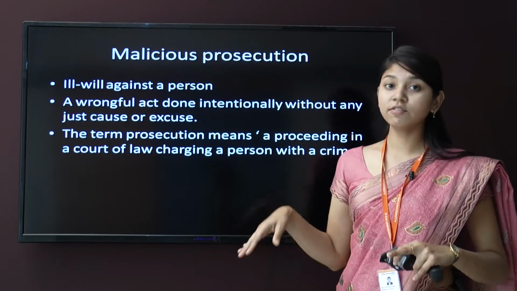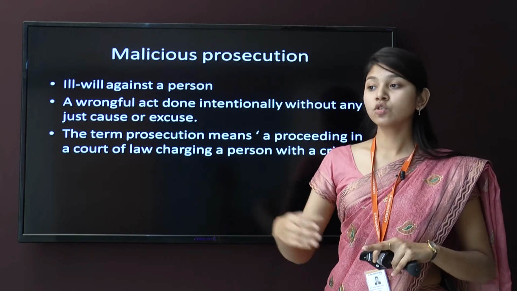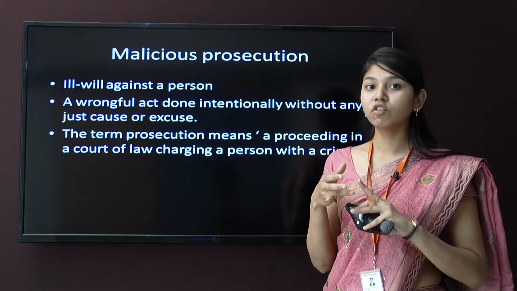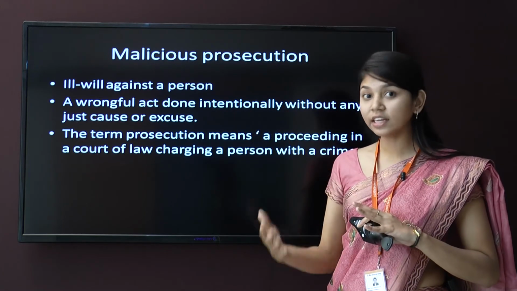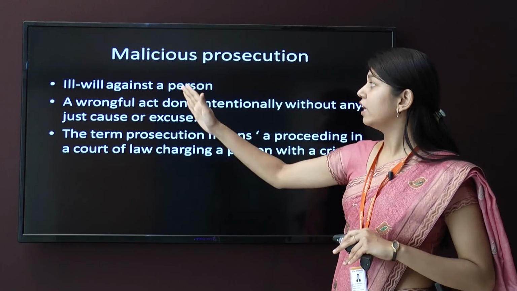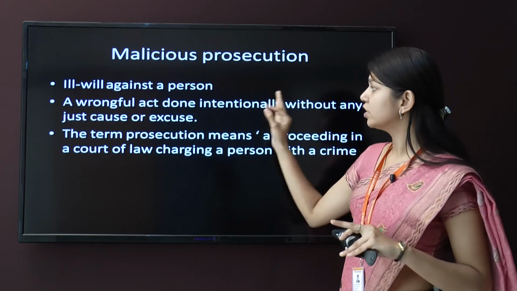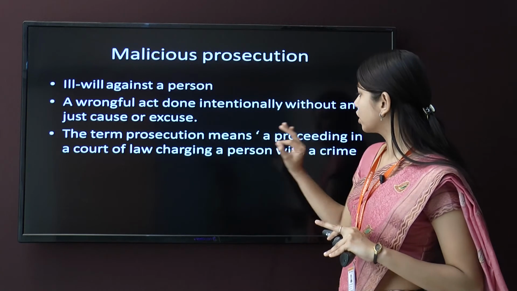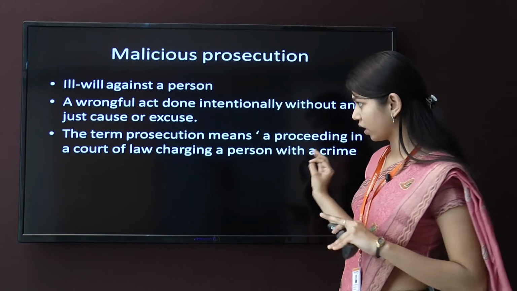Now, as I have said, we are studying tort relating to person. It is of four kinds: assault, battery, false imprisonment, and malicious prosecution. We have studied the earlier three. Now we are going to study malicious prosecution. Ill will against a person, a wrongful act done intentionally without any just cause or excuse. The term prosecution means a proceeding in a court of law charging a person with a crime.